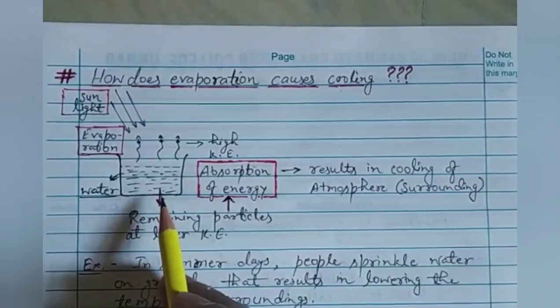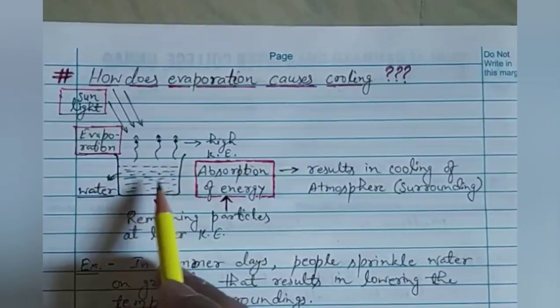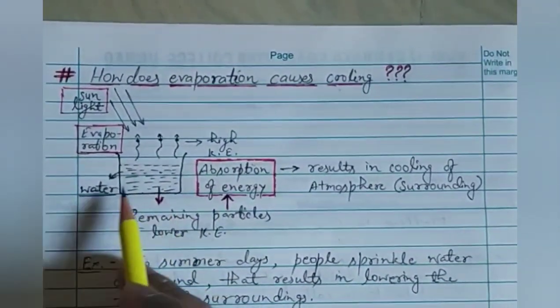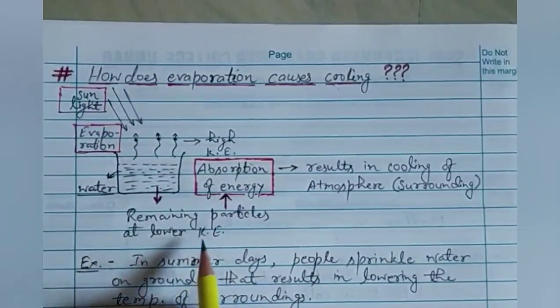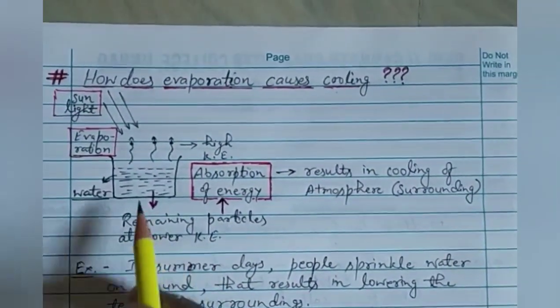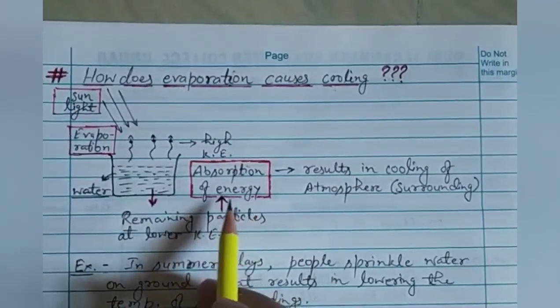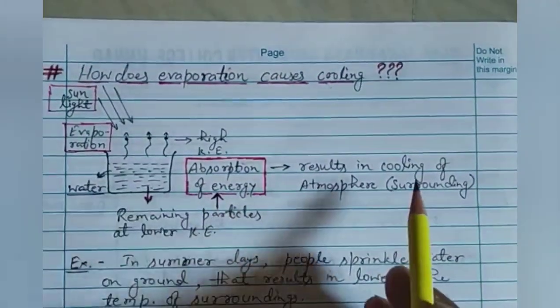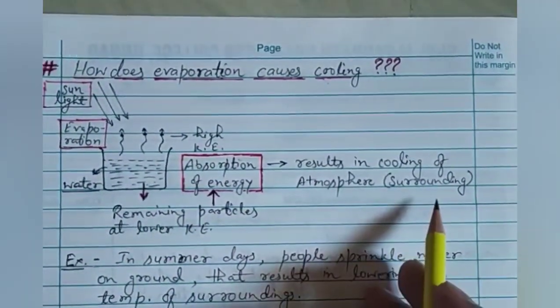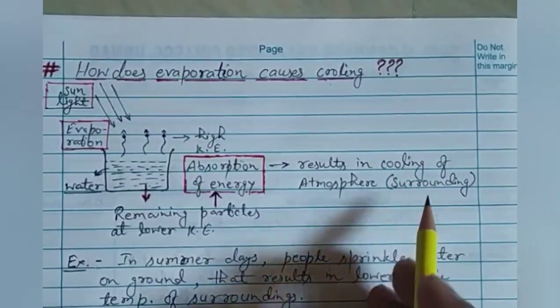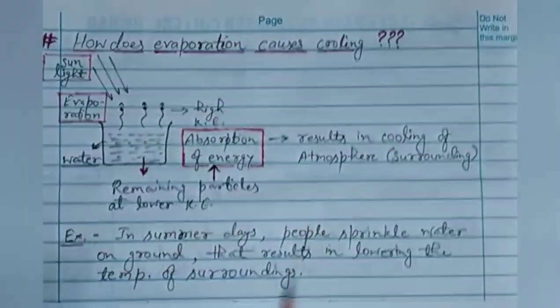So what happens now? These remaining particles at lower kinetic energy absorb heat from the surroundings, and this results in the cooling of the atmosphere. Okay, so this you can understand by a simple example.